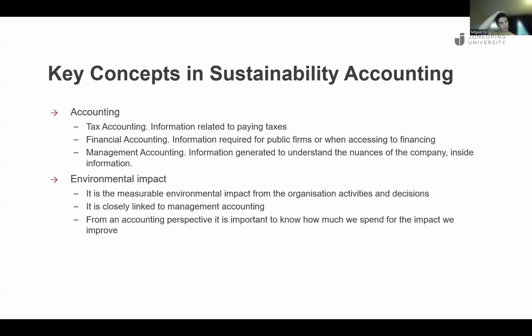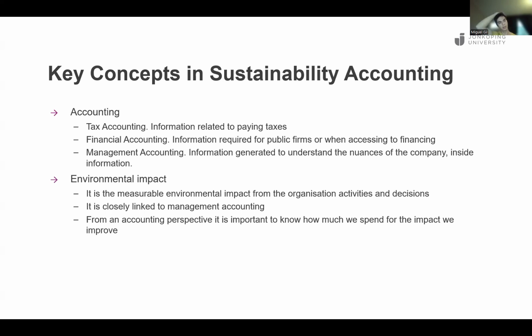So first, we have maybe the one that most of the population uses, tax accounting, which is the accounting that you need to pay taxes. This is based on law, so you need to follow whatever the law says. If you want to know what is an expense or what is income, how to calculate things, you need to read the law on taxes. So that's mandatory, and that is for everyone who pays taxes and all organizations.